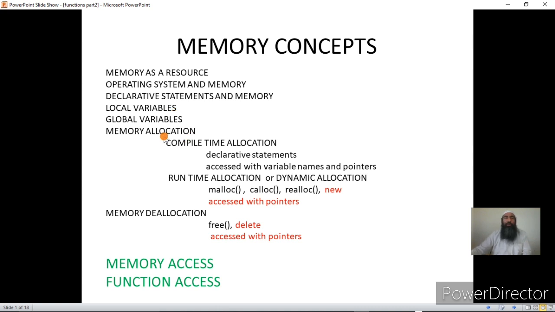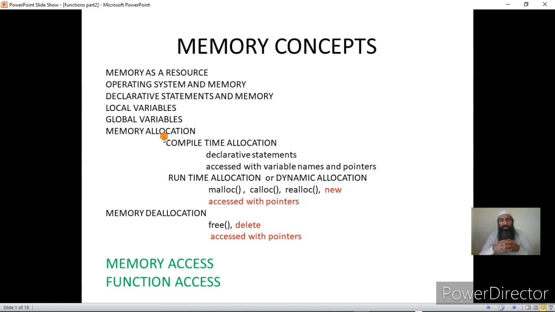Now we have another concept, that is memory allocation. As I told you, giving a memory is called memory allocation, and taking back a memory is called memory deallocation. Whenever a program has a set of variables, that means it has memory requirements, it will ask the operating system that it needs the memory. Once the operating system has memory available, it will give that memory to that program, and that program can use that memory. Once the program execution is over, the program gives back the memory to the operating system, and the operating system can then allocate it to some other program.